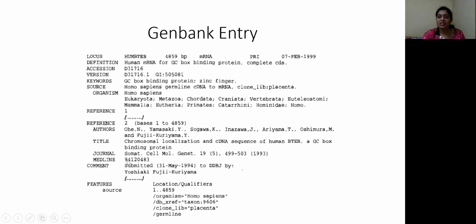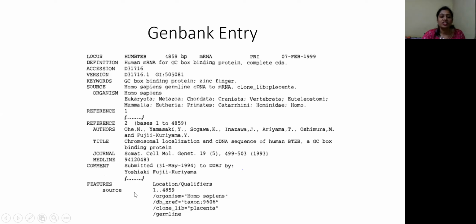In the previous class, we discussed the different applications of bioinformatics. There we discussed literature databases. There are databases available for literature. So if it is published in any journal, that literature would have been available in the literature database too. So the identification number of this literature in the database is provided here. Then the comment section. In the comment section, it is submitted on so and so date in DDBJ by so and so authors. That information is provided here.